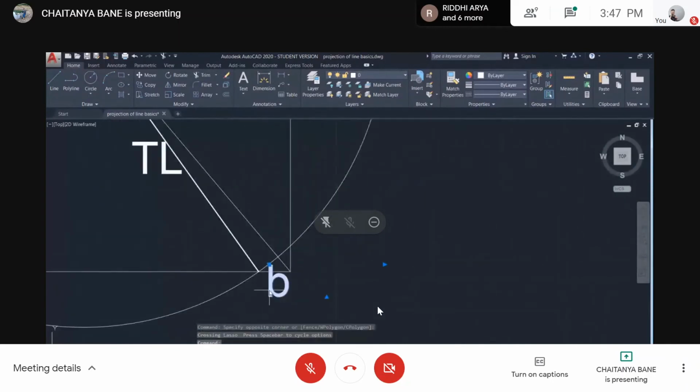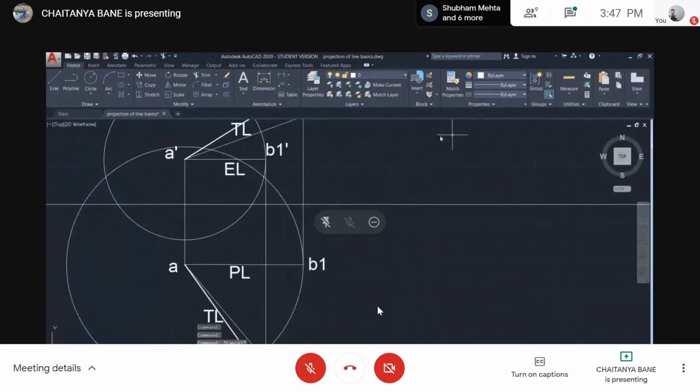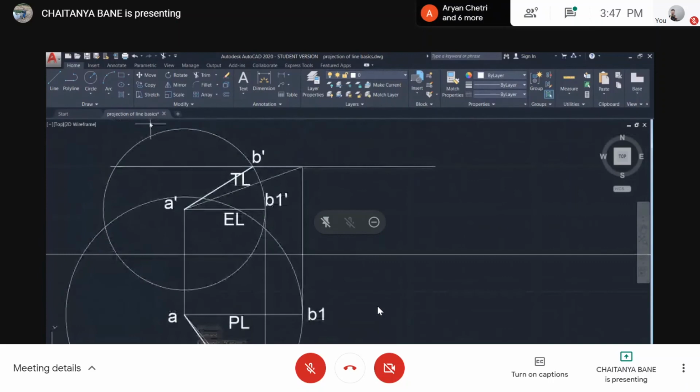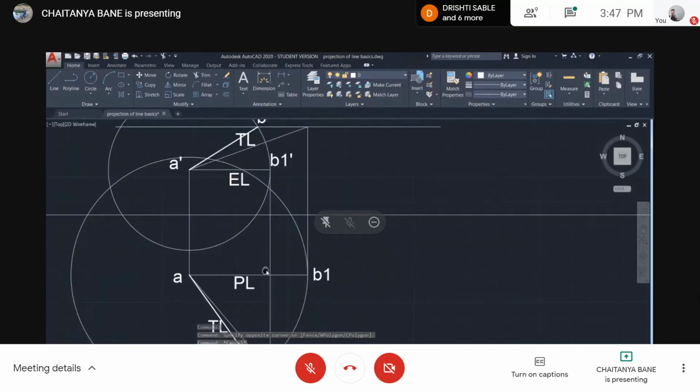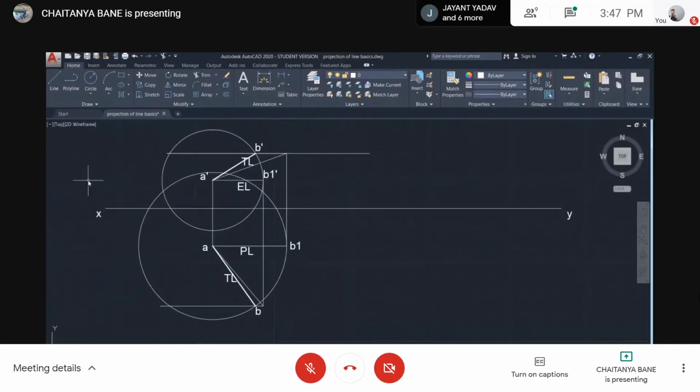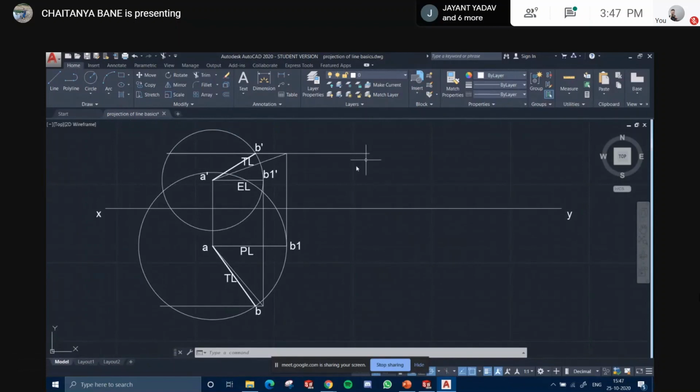You could always say that my line is this. This is what I've written. I could write it as B1 dash B2 dash and later specify that my top view is this and front view is this. So this A dash B dash is the front view and A B is the top view. Everybody got that? It's a bit confusing, but this is what one numerical looks like. It took me around half an hour. With practice it can be done in 10 minutes max. Get it? Clear everybody?